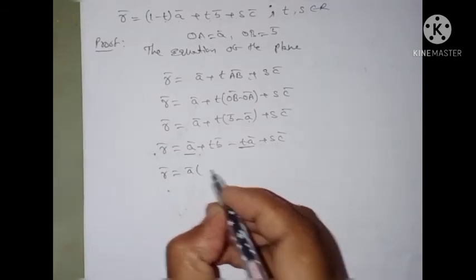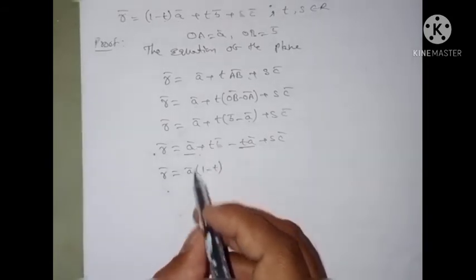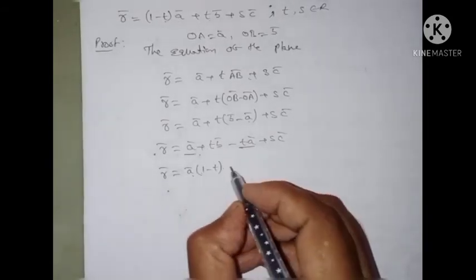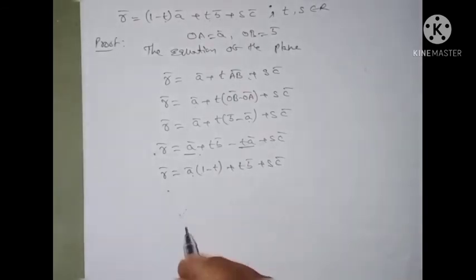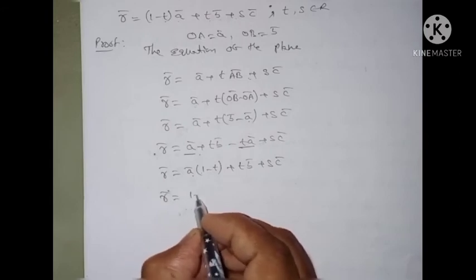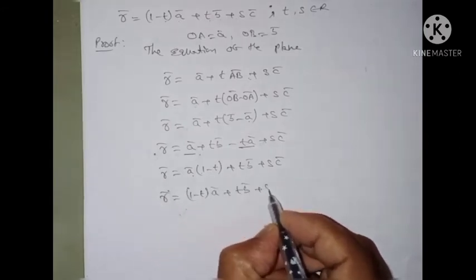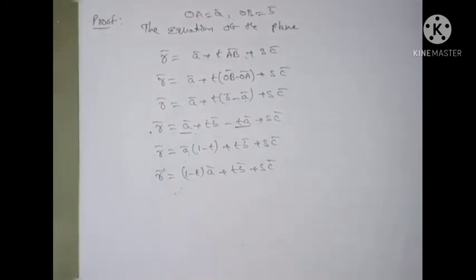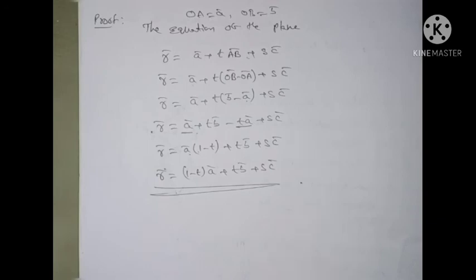Therefore, A bar into 1 minus T on one side, and T into B bar and S into C bar as they are. Or you can write 1 minus T into A bar plus T into B bar plus S into C bar. This is a very important one of the 4 theorems.